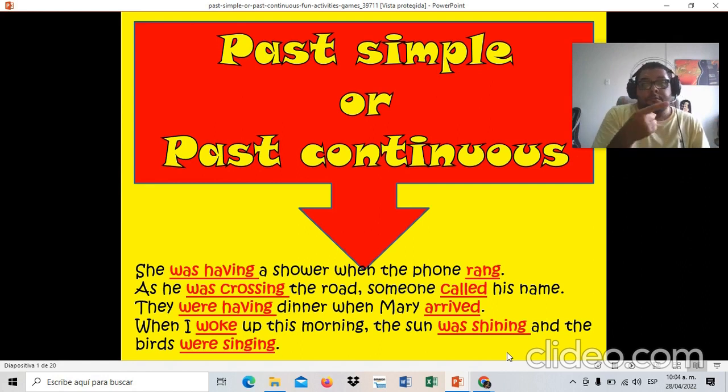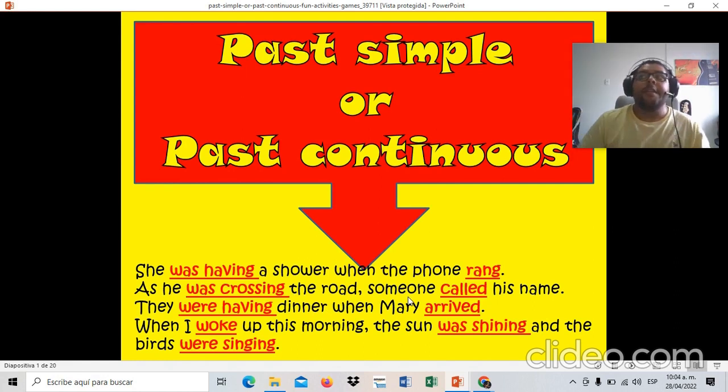Action number two, the phone rang. That is action number two. That means first she was taking a shower, and second, the phone rang. The phone interrupted the first action. That is it, guys. For example, as he was crossing the road, someone called the name.